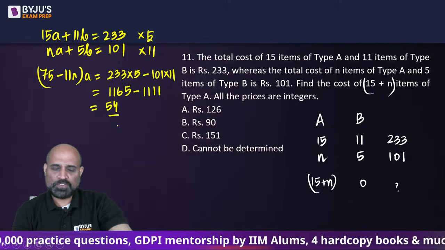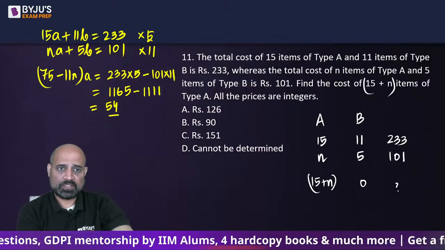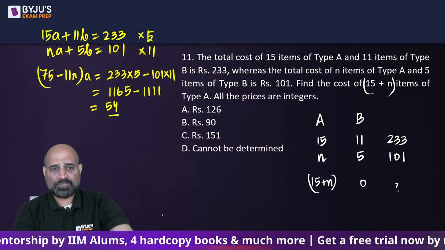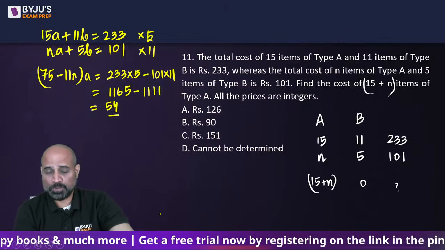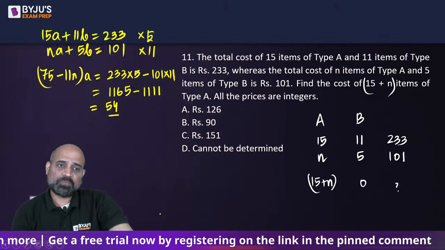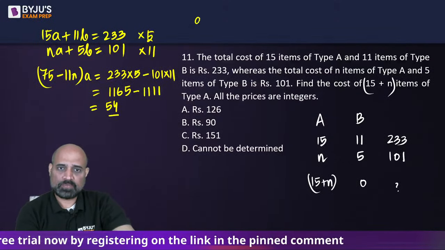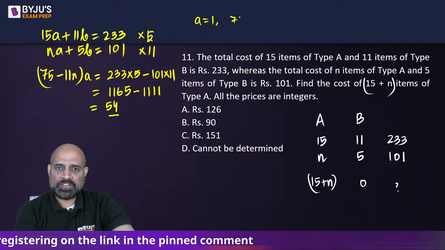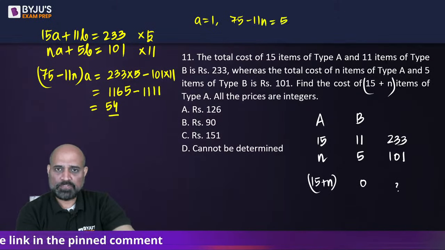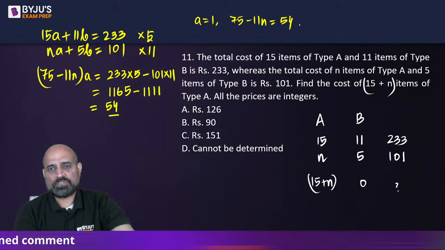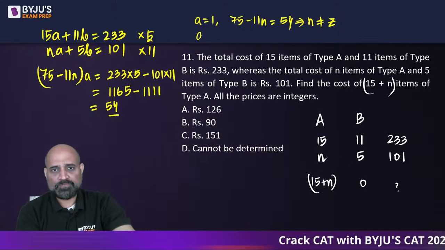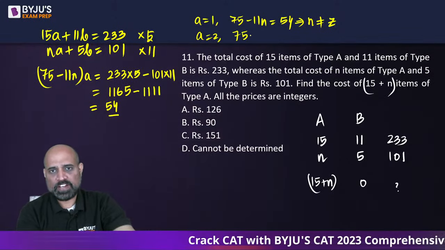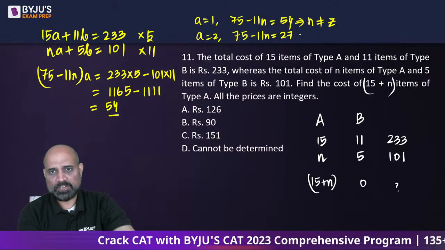If this results in 54, a can be 1, because I have to write 54 as a product of two numbers, right? If a is 1, 75 minus 11n is 54. This will give n as not an integer. Okay? It won't be an integer. If I take a is equal to 2, so 75 minus 11n is going to be 27.